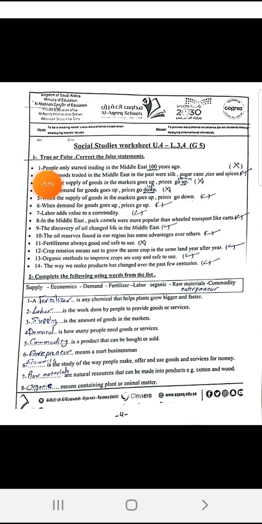True or false? 1. People only started trading in the Middle East 100 years ago? No, because people started trading in the Middle East thousands of years ago, not only 100 years ago. 2.